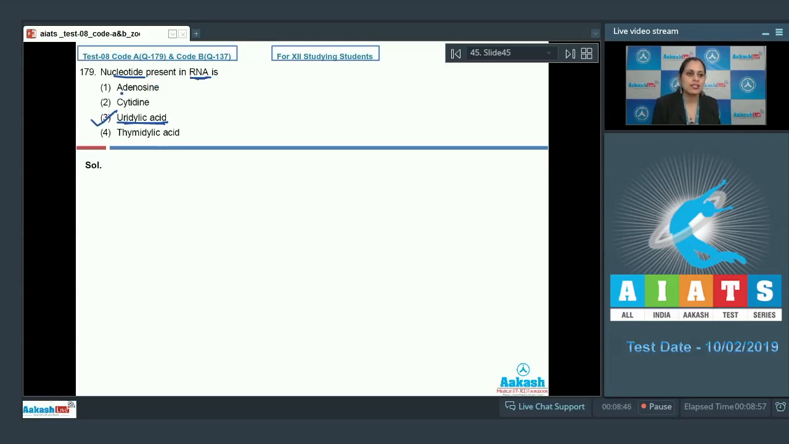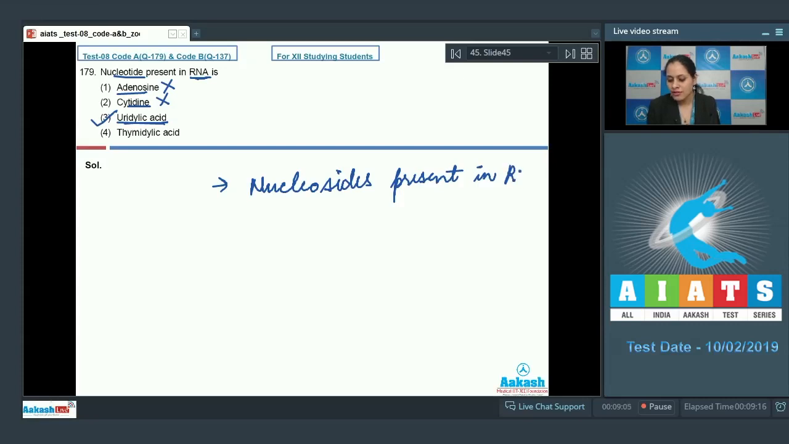The rest of the options like adenosine and cytidine are incorrect because adenosine and cytidine are nucleosides present in RNA and not nucleotides. And the last option, thymidilic acid, is incorrect because it is a nucleotide which is present in DNA and not in RNA. So the correct answer to this question is option number 3. Let's discuss our next question.